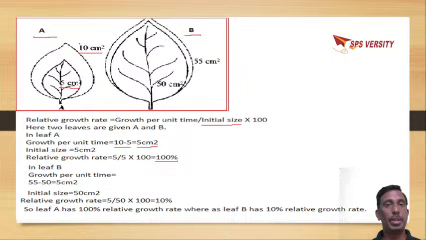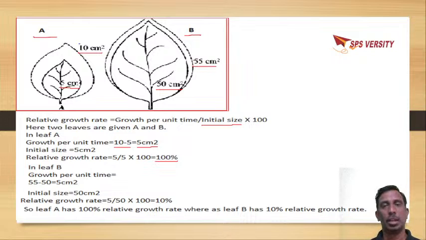But when you come to B, when you take the relative growth, initial size is 50 centimeters square. Final size is 55 centimeters square.